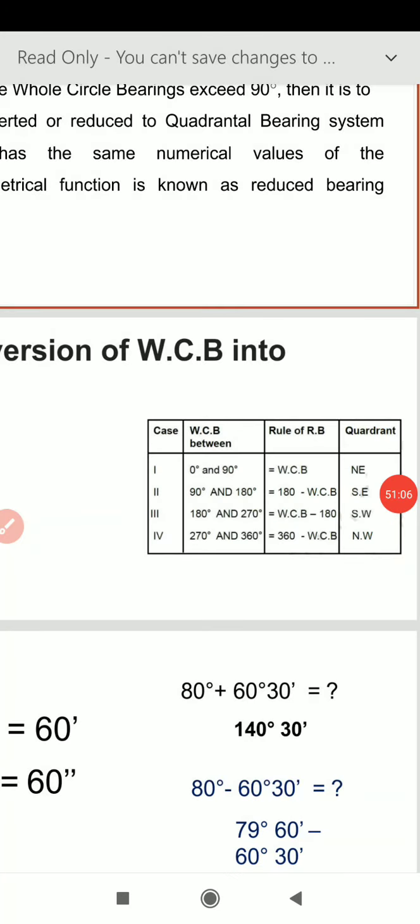Similarly, the second case, when the line lies in the second quadrant and the value of the angle is between 90 to 180. Let us assume that it is 120 degree. Then the conversion rule says reduced bearing is equal to 180 degree minus whole circle bearing. It means 180 degree minus 120, so the angle will be 60 degree.